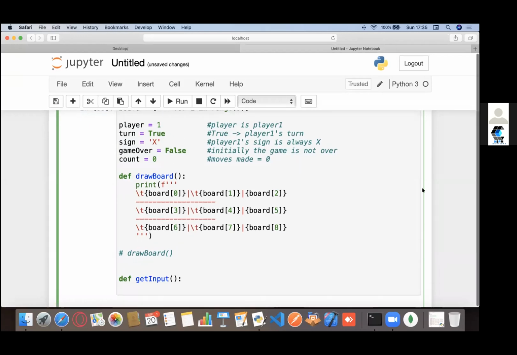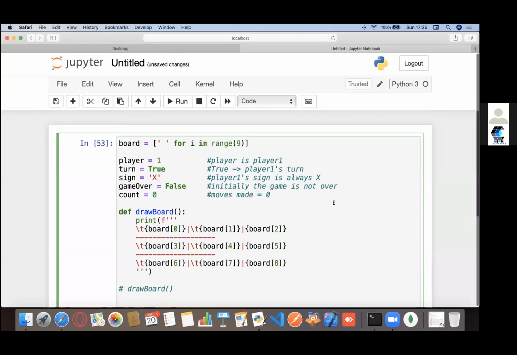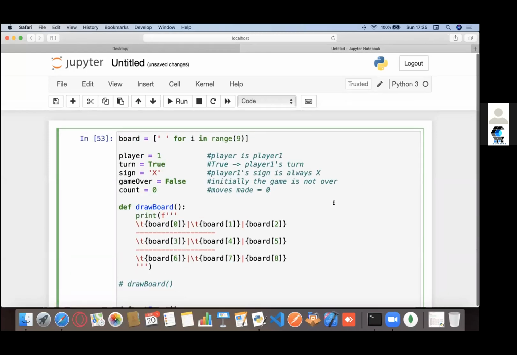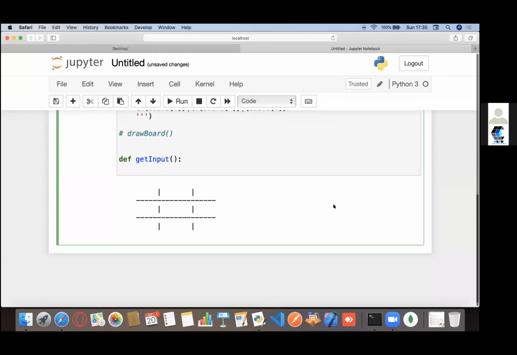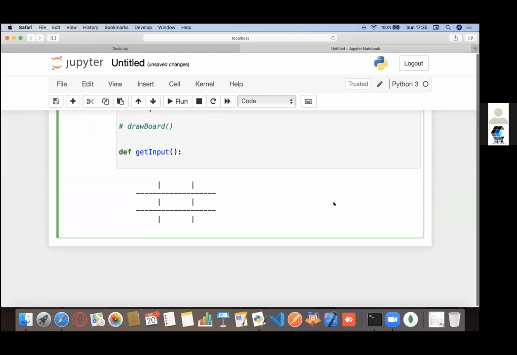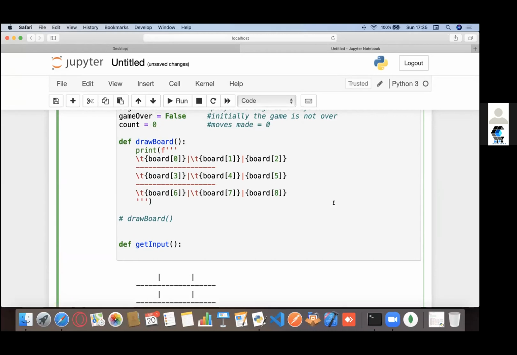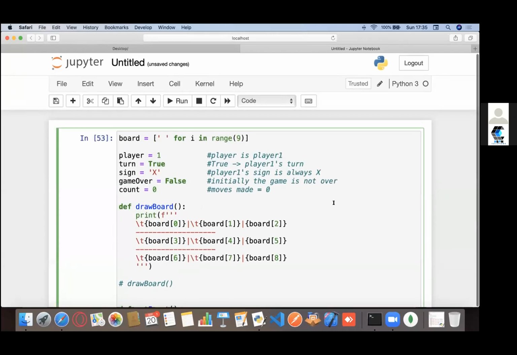Anyone in the chat, you guys could let me know. I would love it if it's interactive because this is something that's hard to wrap your head around. But once you get the hang of it, it would be way easier for you to use it in Python. Okay, should we define the function above these variables? No, even defining the function above these variables won't actually help. Name of game, it's basically tic-tac-toe, so you don't actually need to do that, but let's see what happens.